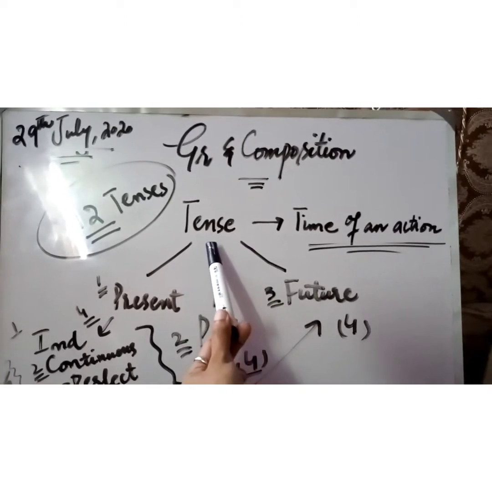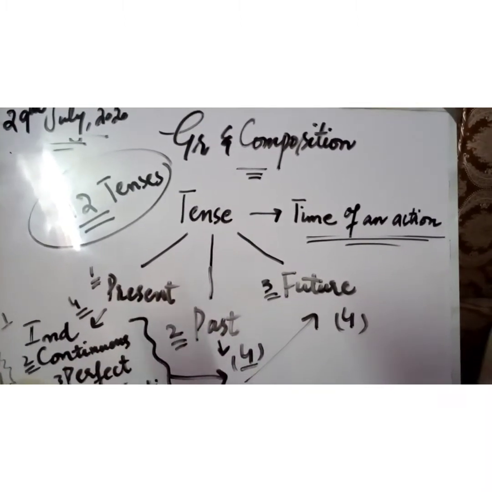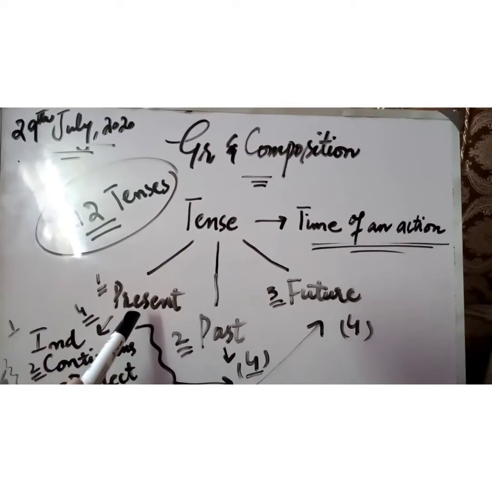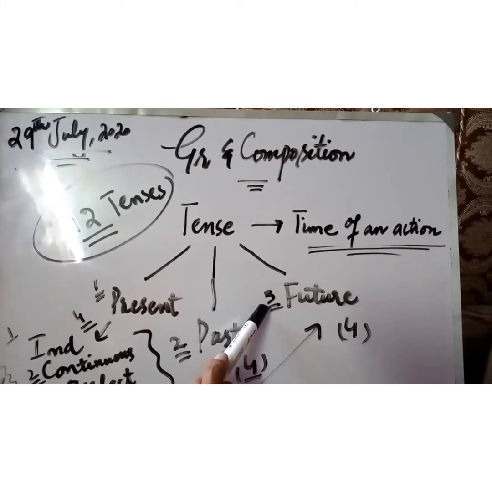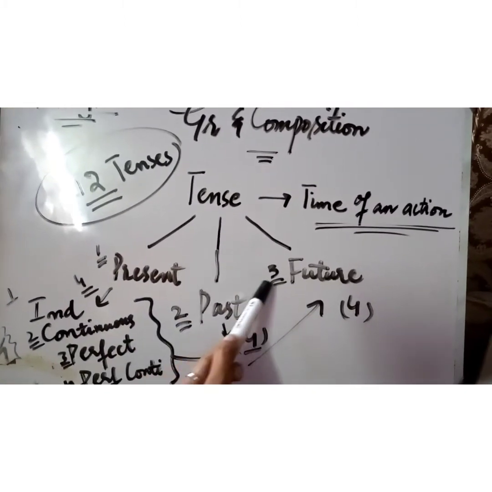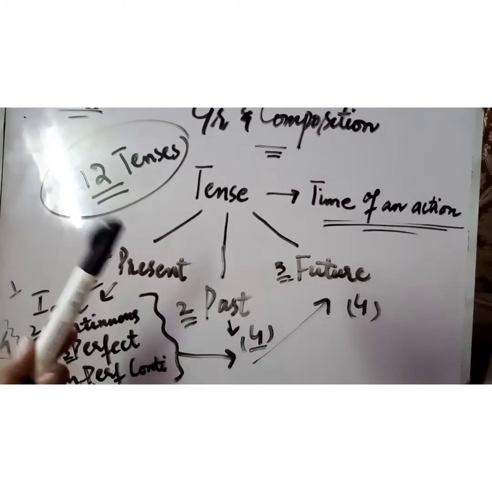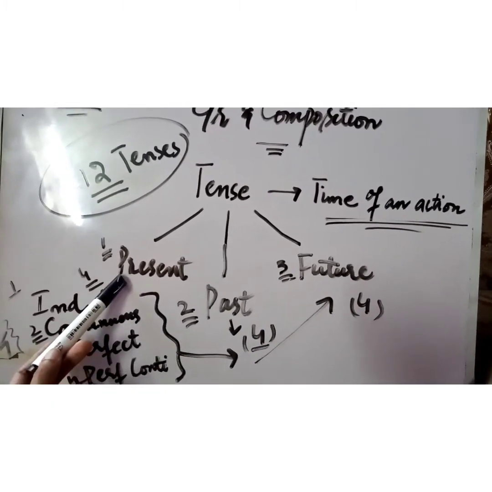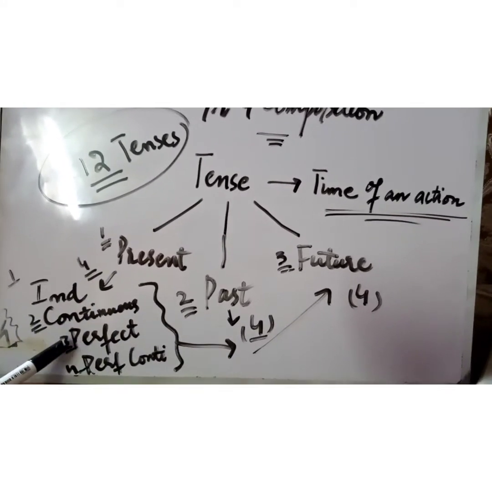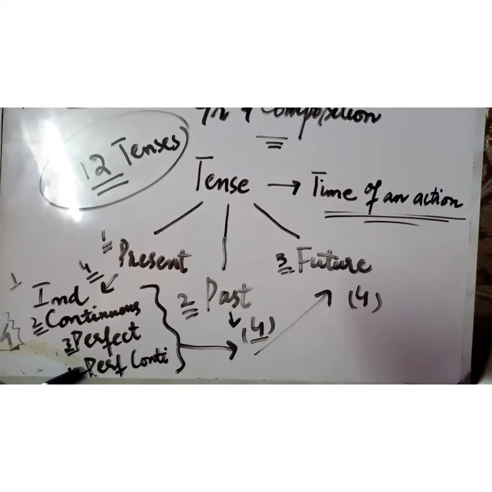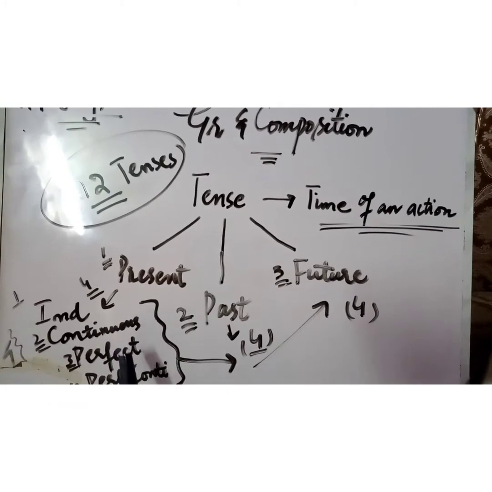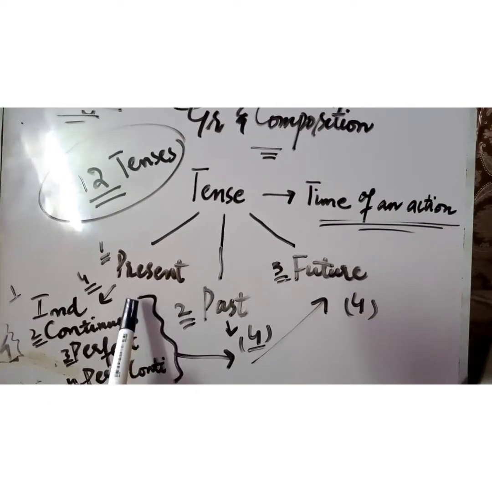So tense is time. Let's suppose that tense is a person. I name it Ali. Ali has three sons: present, past, and future. So tenses are basically of three types: present, past, and future. And when we talk further, present has four sons: indefinite, continuous, perfect, and perfect continuous. And luckily, past and future have also the same sons with the same names, but their surname is different.